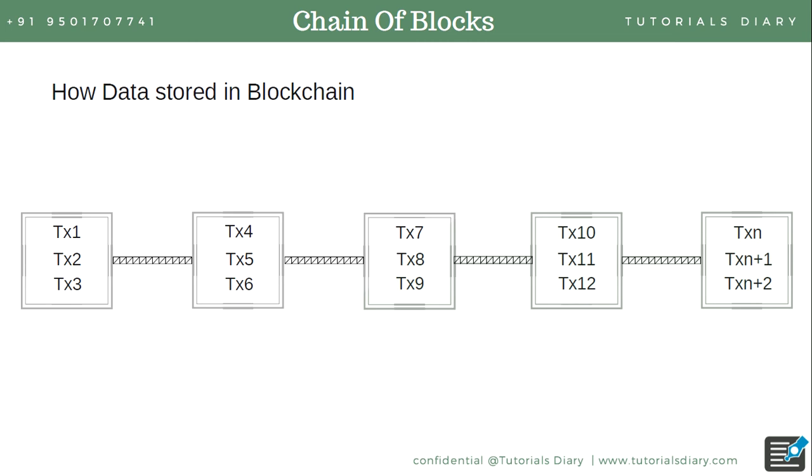As you can see in this diagram, there are different kinds of blocks which are chained together, and every block has transactions inside it. So instead of a ledger, we have blocks which are chained together and they store the information. Since this is a chain of blocks, a block will have a reference to the previous block. So it is hard to change the information in a blockchain because it is a chaining of the blocks, not an individual block. So this is how the information gets stored in a blockchain.